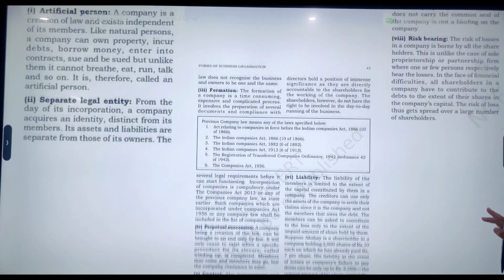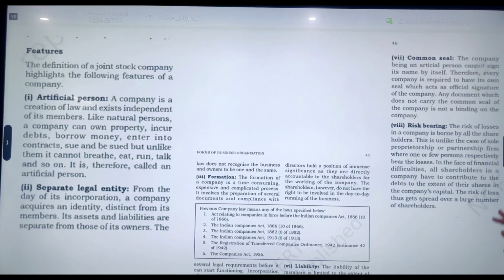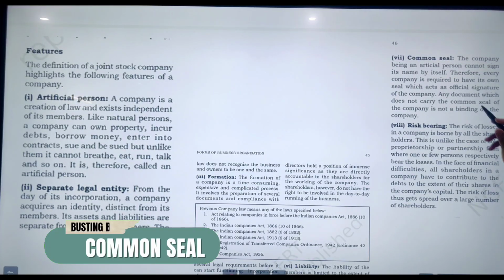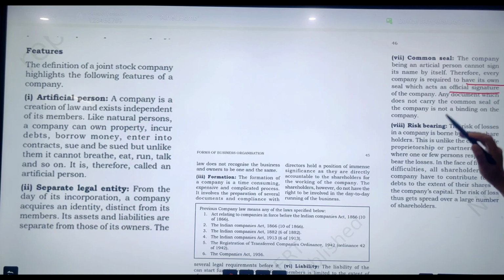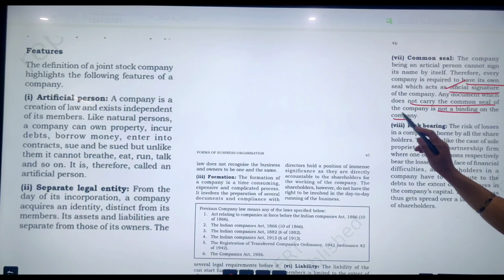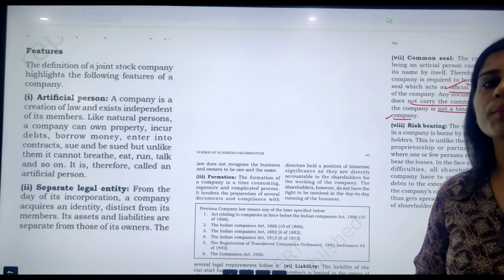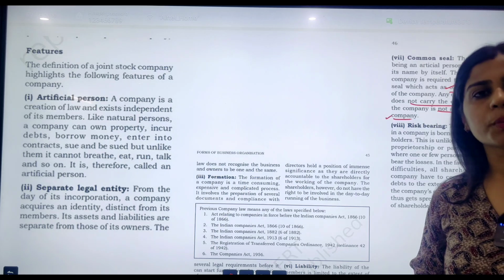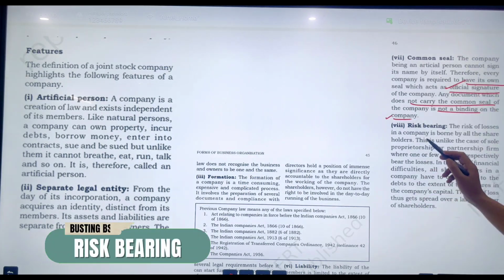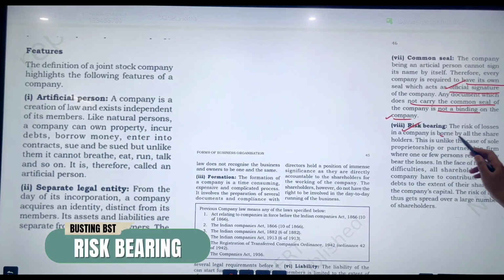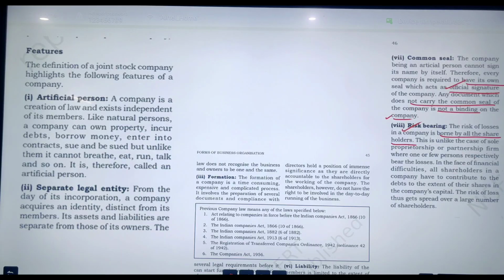Then it is also said regarding common seal. Common seal is very, very important, because the company has to have its own signature, official signature. Any document which does not carry this seal is not a binding document on the company. So in order to make the document authentic from the company's end, this common seal needs to be put on every paper.